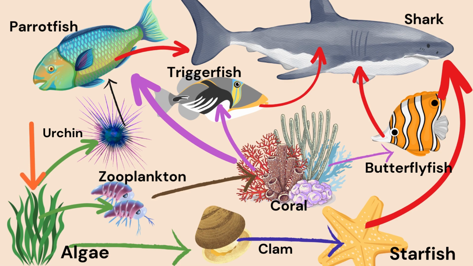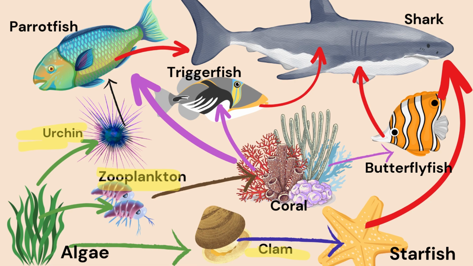So don't forget that the algae is the producer in the marine ecosystem. So they make their own food. Okay, and then algae can be eaten by zooplankton or clam or urchin. Okay, so those are the primary consumers: urchin, zooplankton, clam.